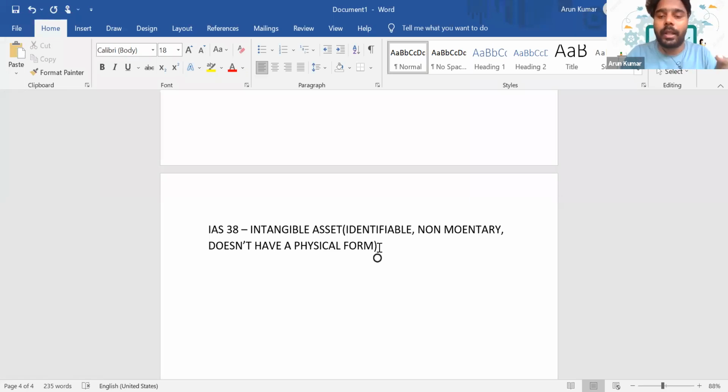Next one, non-monetary. What do you mean by the term non-monetary? Yes, let's say you have a land or building, it doesn't have a defined value. If I'm giving you a check worth 1 lakh, is it a monetary asset? Yes, because it has a defined value. But when it comes to land or building,